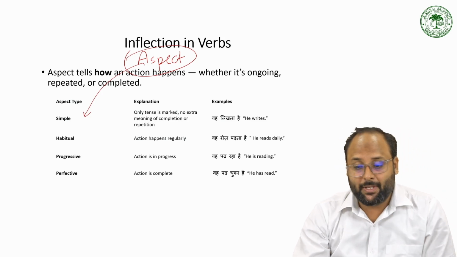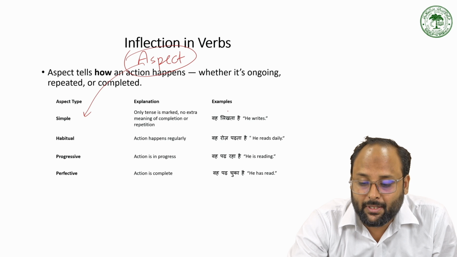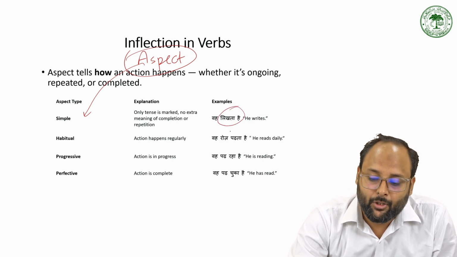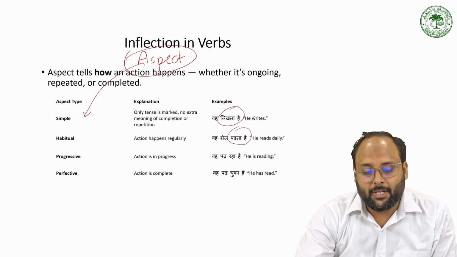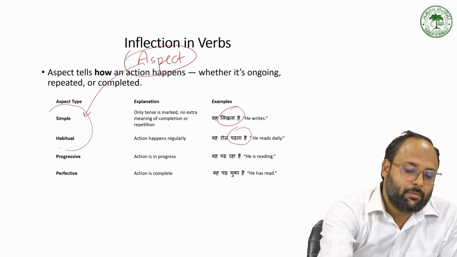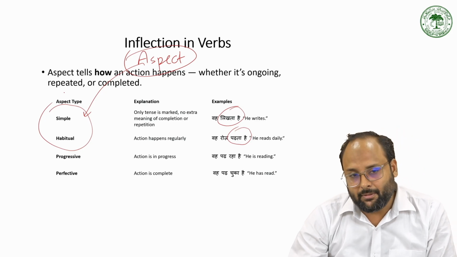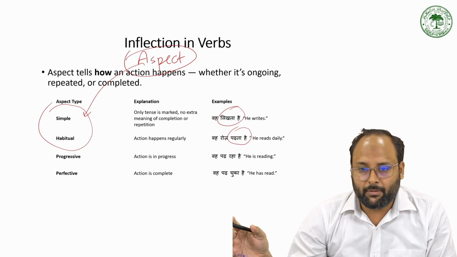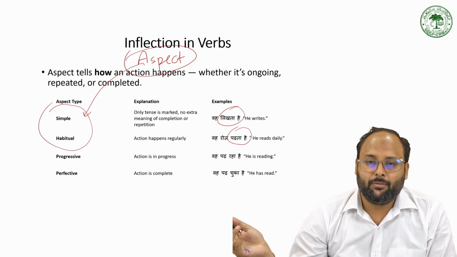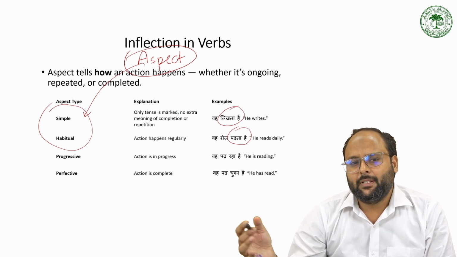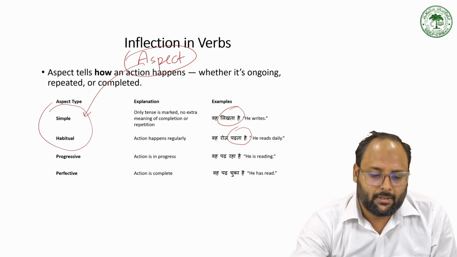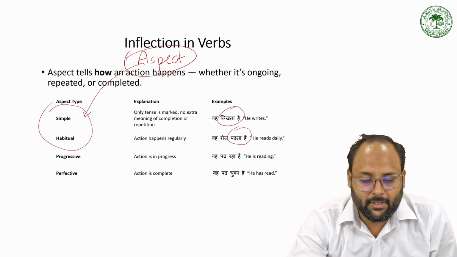So in simple aspect, we use like वो लिखता है. In the habitual aspect, we use the verb like वो पढ़ता है. So sometimes the habitual and simple are used in the same way. Sometimes we make a differentiation: some activities are habitual activities, so we use the habitual aspect for this, and some are simple sentences. We are just describing something factual, so that is the simple aspect.